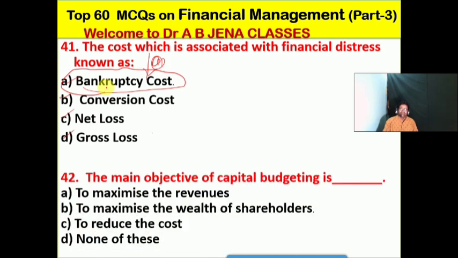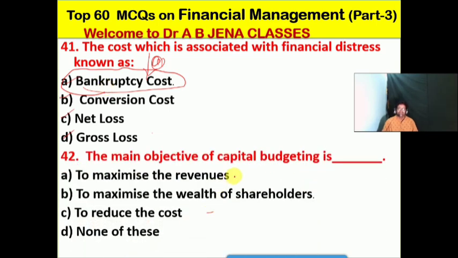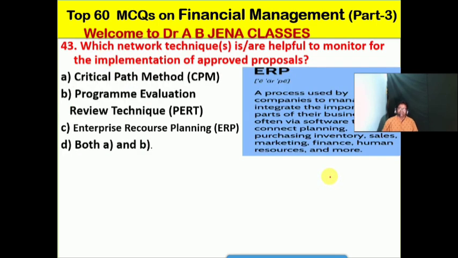So next one we will see: the main objective of the capital budgeting is what? A, it's maximizing the revenues, B, it's maximize the wealth of the shareholders, C, it's reduce the cost, D, it's none of these. No doubt friends, B is the right option for this MCQ. The main objective of the capital budgeting is to maximize the wealth of the shareholders. So B is the right option for this MCQ.